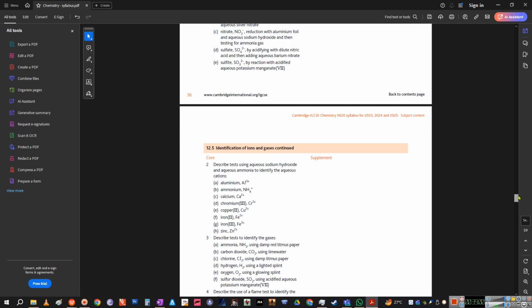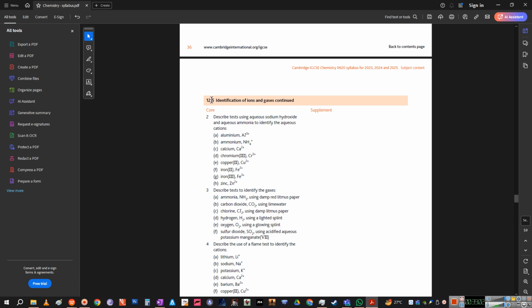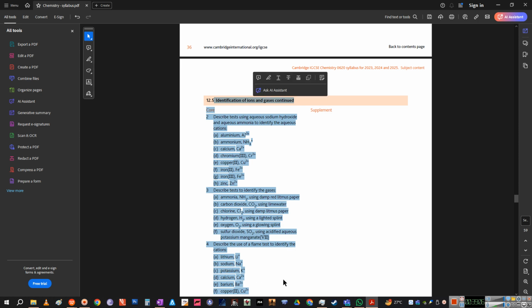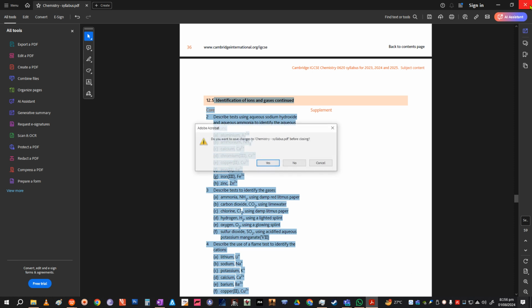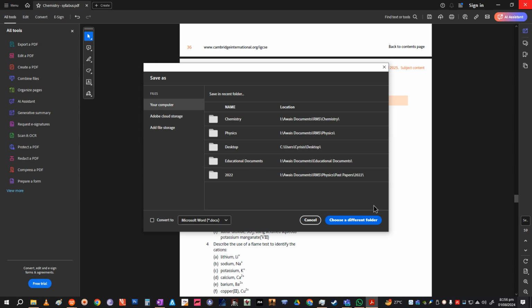अगैन ये आइडेंटिफिकेशन ऑफ आयंस और गैसेस का लास्ट टॉपिक था जो हमने अभी पहले कर लिया, ठीक है? We just did this topic, right? This was the end of our topic for experimental techniques. Okay, alright, now coming back to our original topic, I think we've got a few minutes left, right? Unfortunately we won't be able to complete this, right?